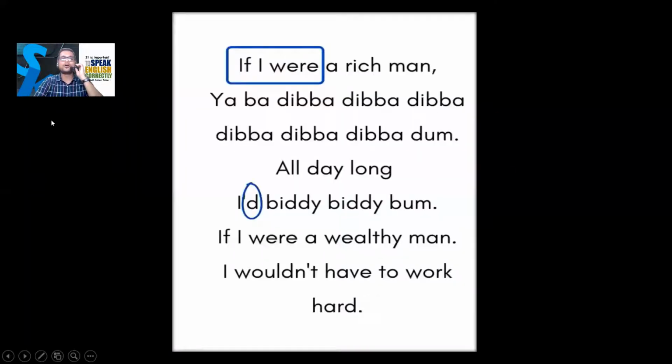Okay, this is a song. Don't write the song. This is a song. You can see the song. If I were a rich man, ba deba deba deba deba deba dum all day long, I would.